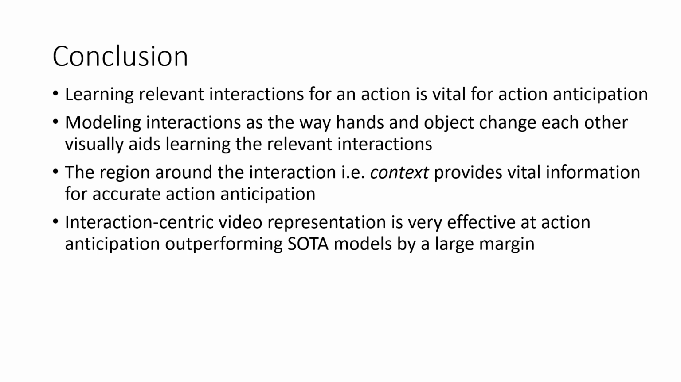Through this work, we have seen that learning the relevant interactions is vital for action anticipation. The way we model interactions as hands and objects changing each other's visual appearance aids in the learning of these relevant interactions. The region and the context also provide vital information for accurate action anticipation. And finally, the interaction-centric video representation is very effective at action anticipation, and it outperforms the state-of-the-art models by a large margin.